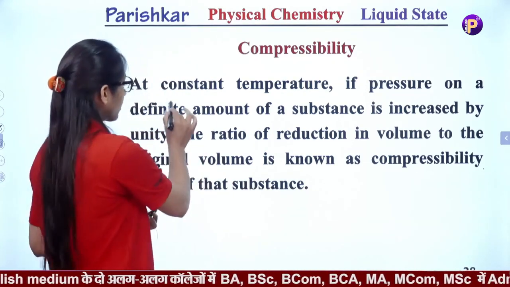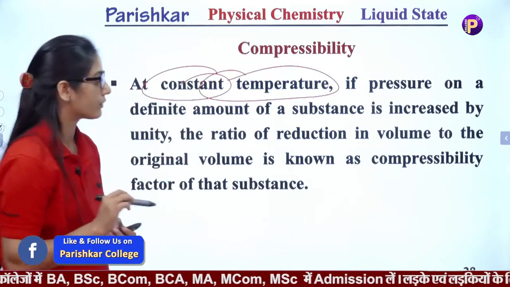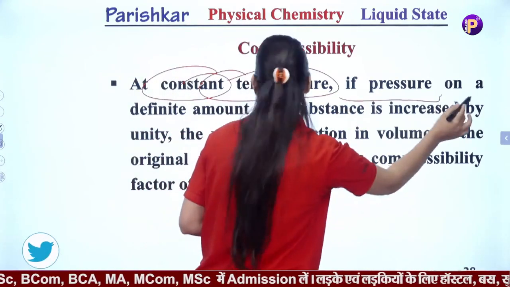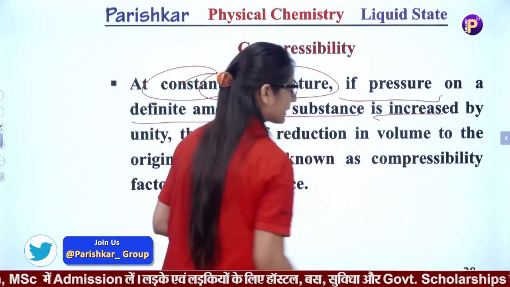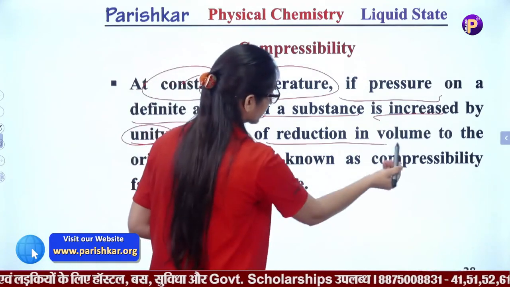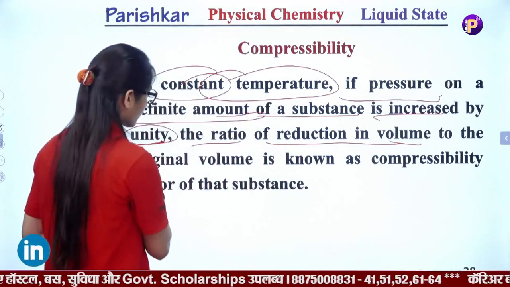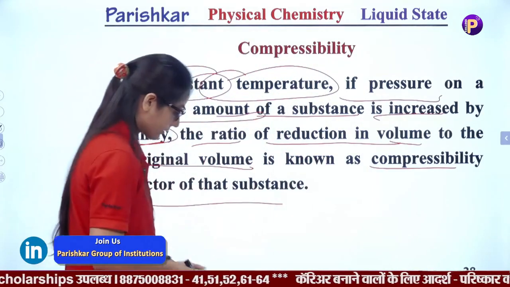Then what is compressibility, and how can we calculate it? At a fixed temperature, if the pressure on a definite amount of a substance is increased by unity, the ratio of the reduction in volume to the original volume is known as the compressibility factor.